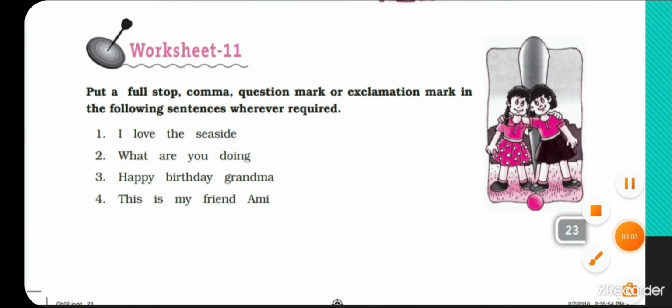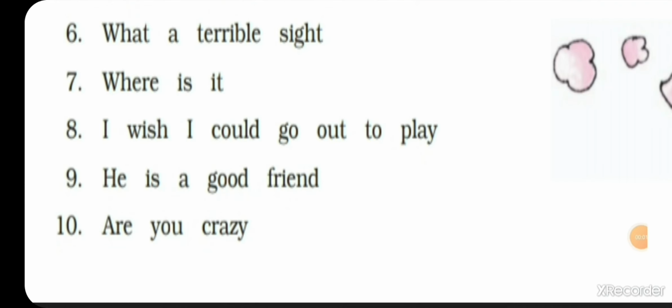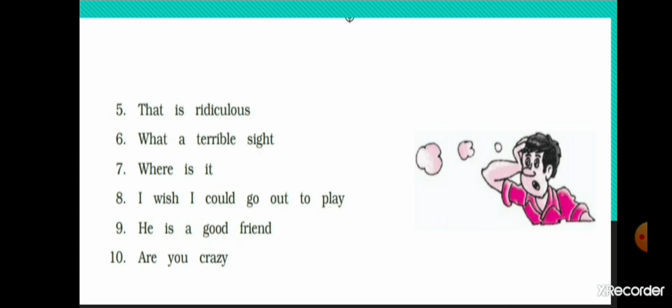What a terrible sight! At last, put a sign of exclamation. Where is it? Put a question mark. Are you crazy? Put a question mark. He is a good friend. Full stop. Like this students, try to complete this worksheet. Put a full stop, comma, question mark or exclamation mark in the following sentences and complete this worksheet. Now students, let's move on to the next part.